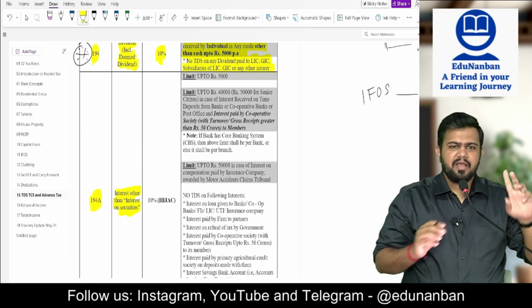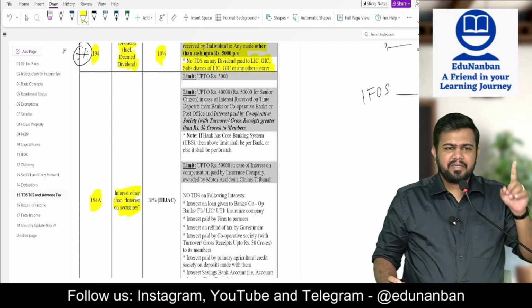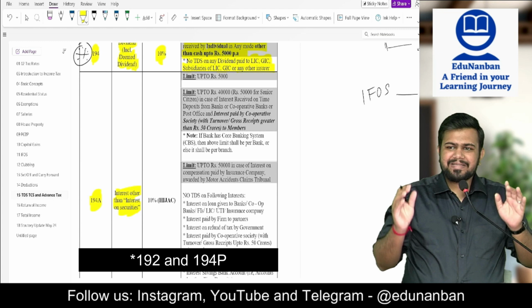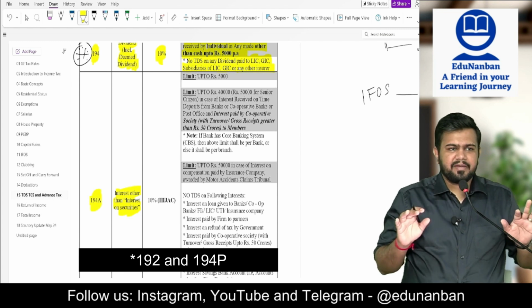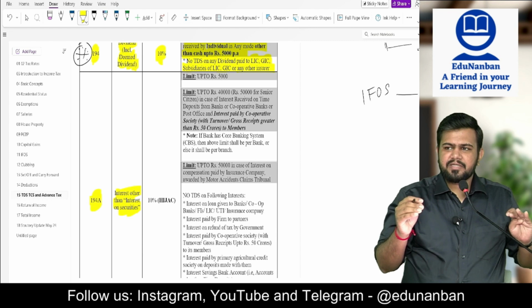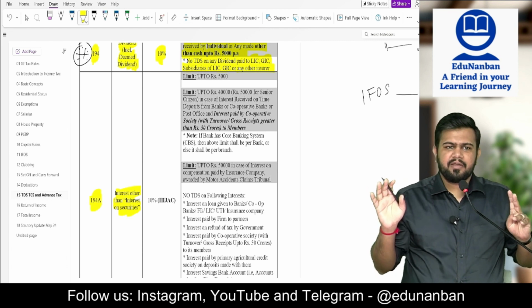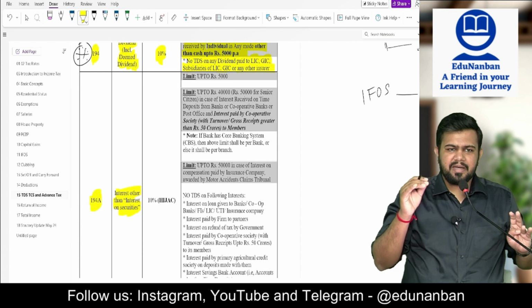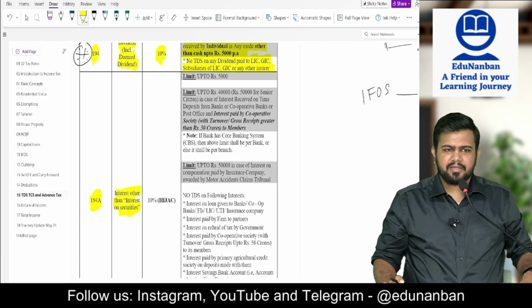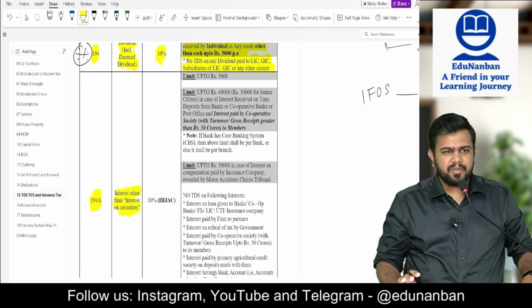3 points. First point, TDS everywhere you see except for section 192, all are flat rate. Flat rate means what? If 30% is given, 30% should be deducted. 40% is given, 40% should be deducted. Whatever TDS rate is there, that much should be deducted. 10% is given, 10% should be deducted.